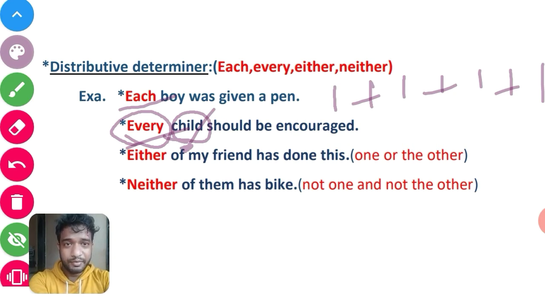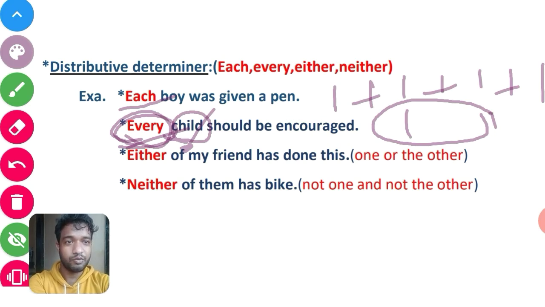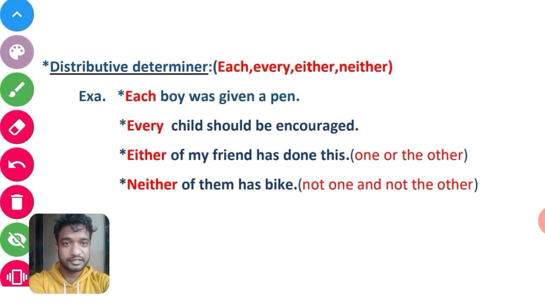In the second example, every child should be encouraged. It refers to all children as a group, in mass, not one by one. Then we can use the word every there. Every child should be encouraged. It means all children should be encouraged. So let's see the next example.